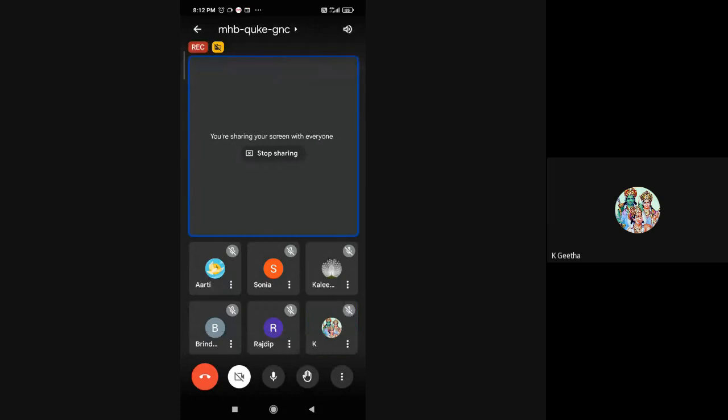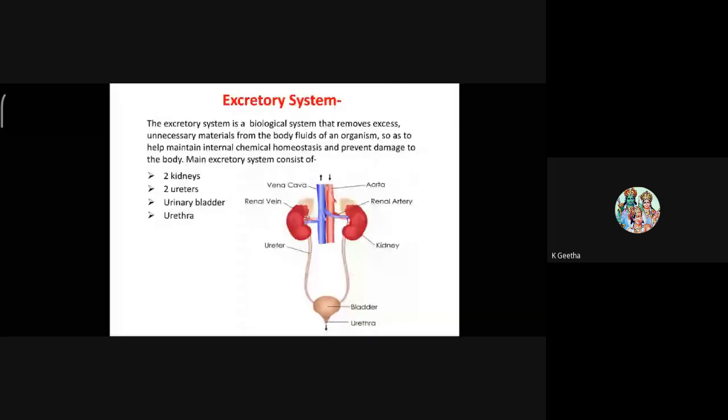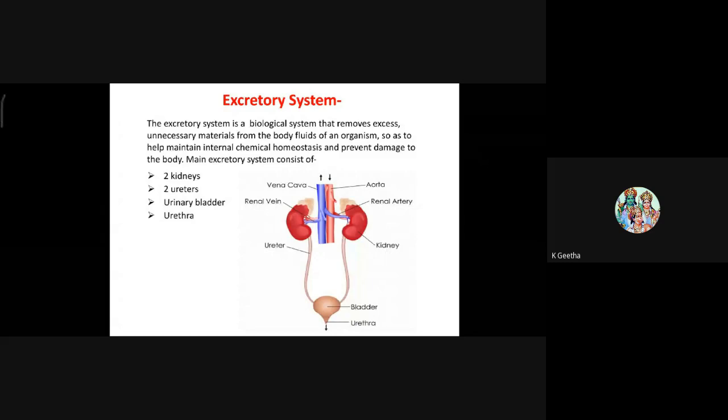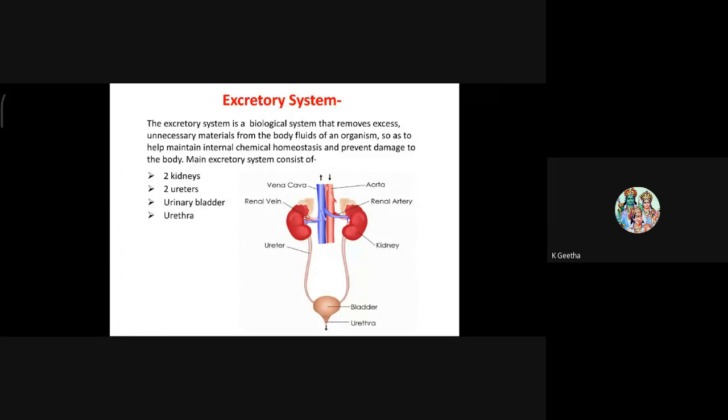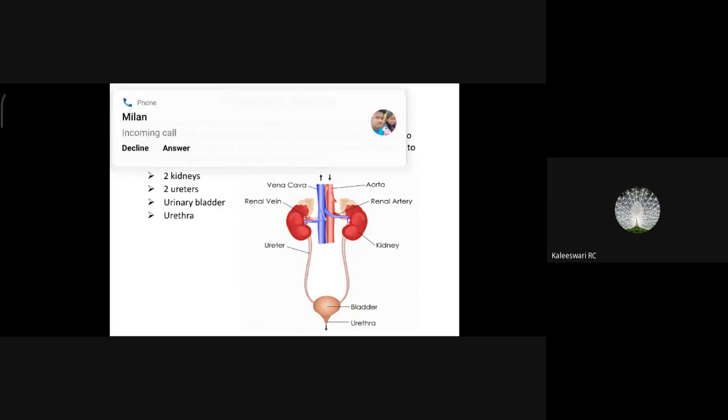So, excretion is removal of metabolic waste. Now, you will be amazed to know that our stool or feces is not a part of our excretory system. Till now, I think you all have been thinking that stool or feces are part of our excretory system, or that these are excretions of our body. No, it's not like that.